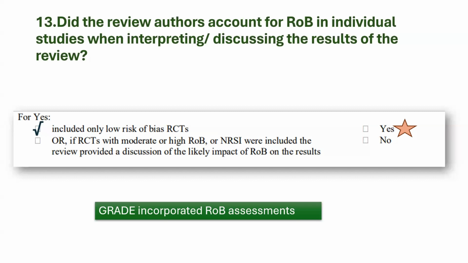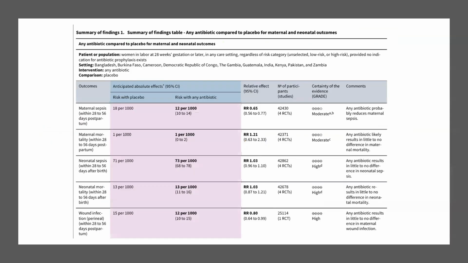Did the review authors account for risk of bias in individual studies when interpreting or discussing the results of the review? So they have clearly mentioned that they have used GRADE, and GRADE has actually incorporated risk of bias assessment. So I have given it a yes.